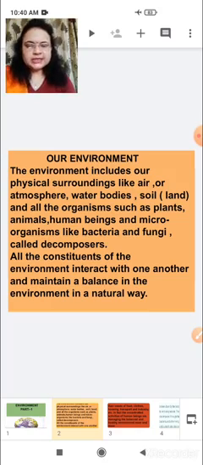So, what is environment? Environment is a surrounding where physical and biological materials are included with each other.